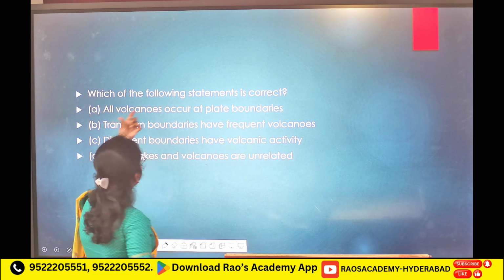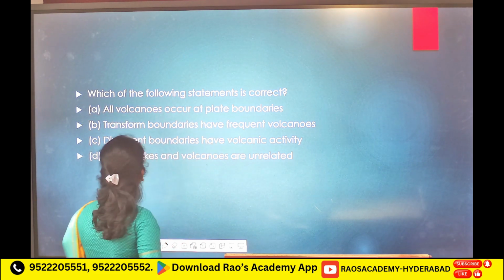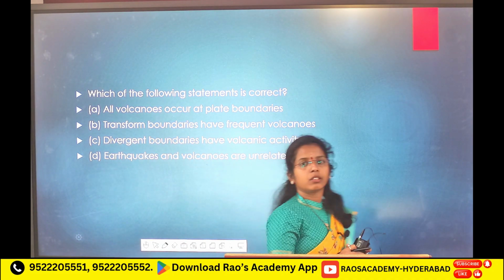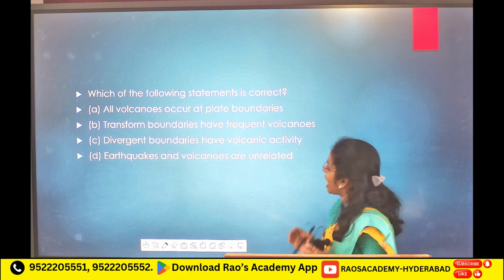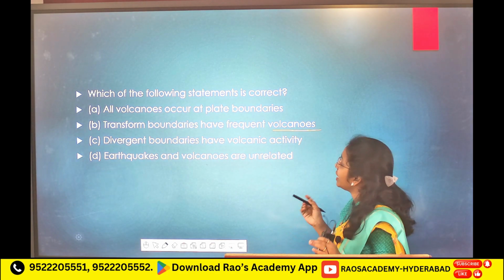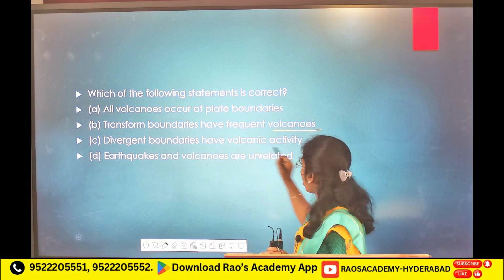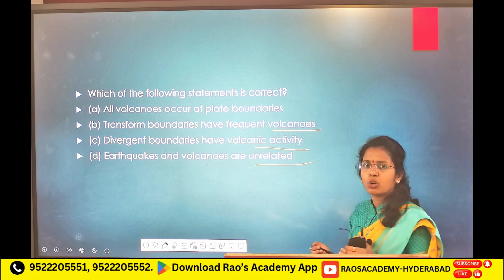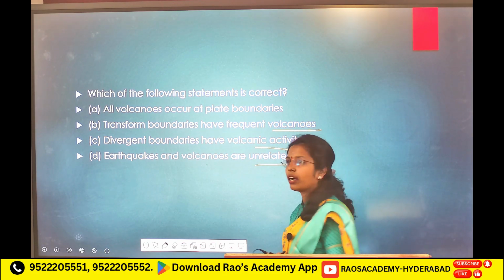Next, which of the following statements is correct? All volcanoes occur at plate boundaries? No. Transform boundaries have frequent volcanoes. Divergent boundaries have volcanic activity. Earthquakes and volcanoes are unrelated. No, earthquakes and volcanoes are not unrelated.